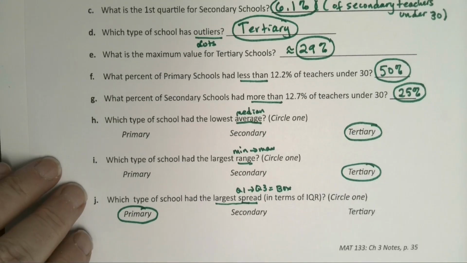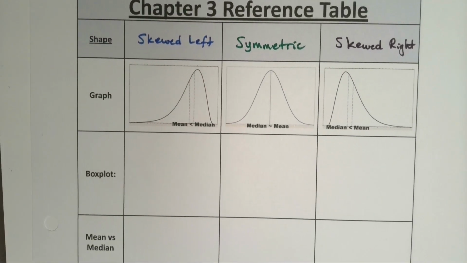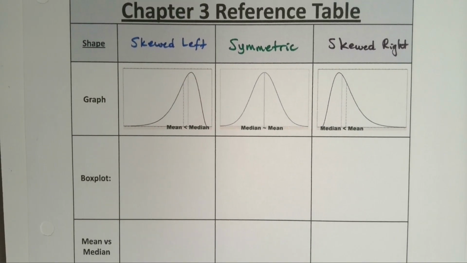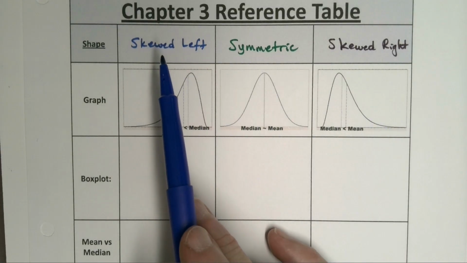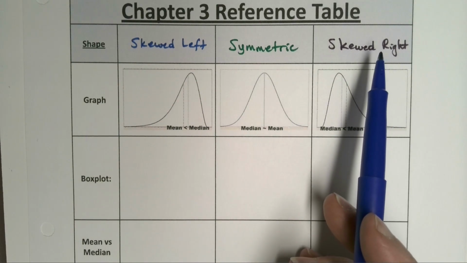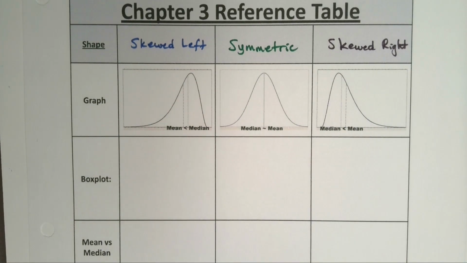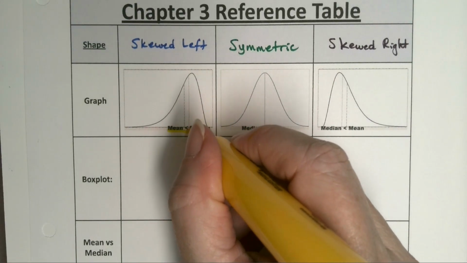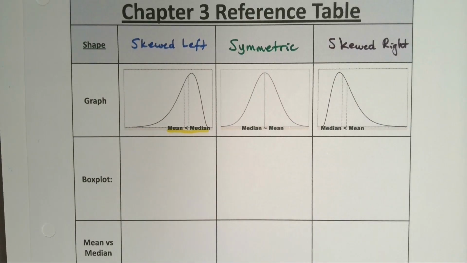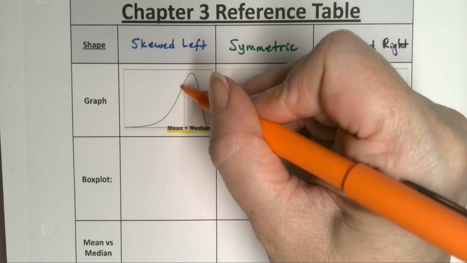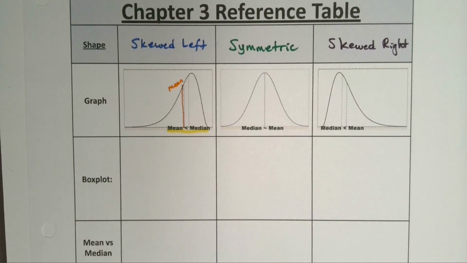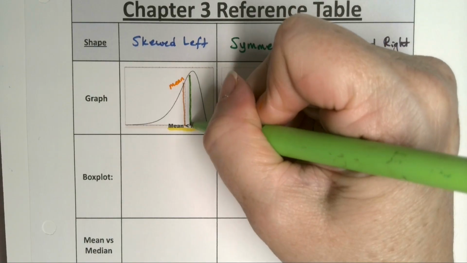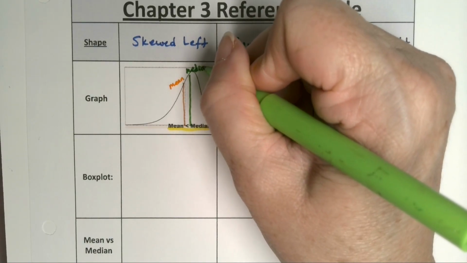Okay, so let's put everything we've learned about shape and center and spread and all of that into one table. Now, there are three main shapes we've learned so far: the skewed left shape, the symmetric shape, and the skewed right shape. We learned back in section 3.1 that when it's skewed left, your mean is less than your median. So if I put these in here, the mean will be right here. The mean gets pulled to the tail, and the median will be right here because the median resists that.